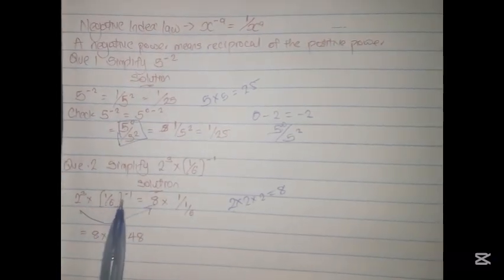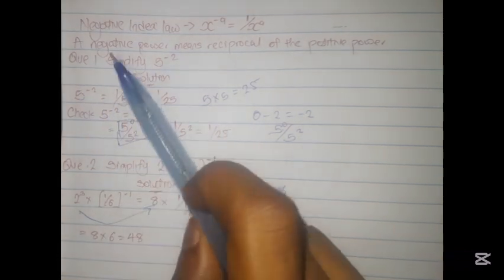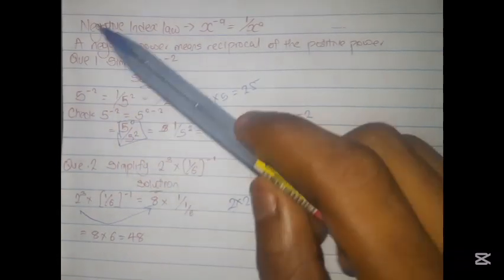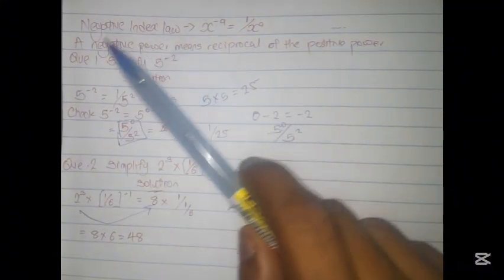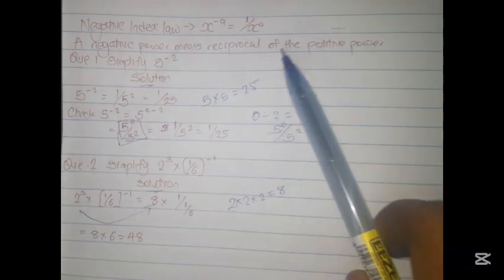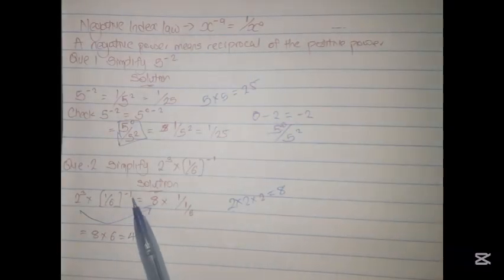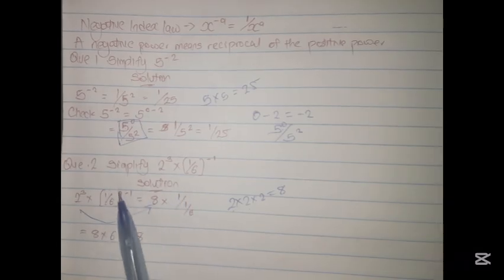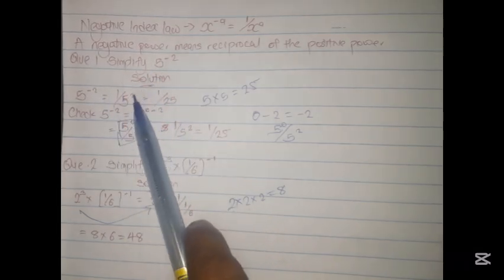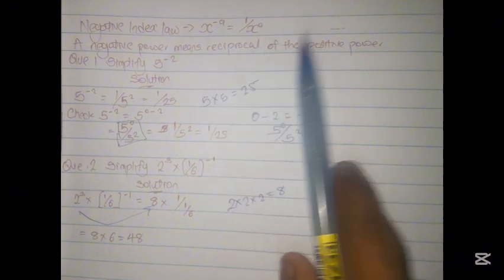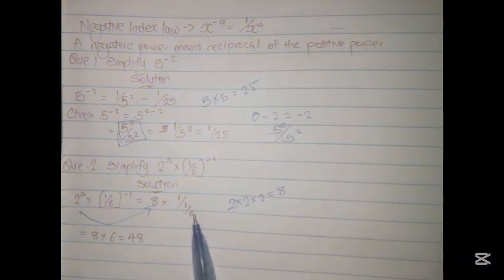Then we will now say 1 over 6 is raised to the power minus 1 according to the law. Again, I'm always pointing to the law so that you understand. We are saying a negative power rather means the reciprocal of the positive power. So since it's a negative, it's the reciprocal, meaning it's the switching. So we will now have 1 over the entire thing. Like this one, 5 raised to the power minus 2, we have 1 over 5 raised to the power 2. They say it is the reciprocal of the positive power, so it is 1 over 1 over 6 raised to the power 1.